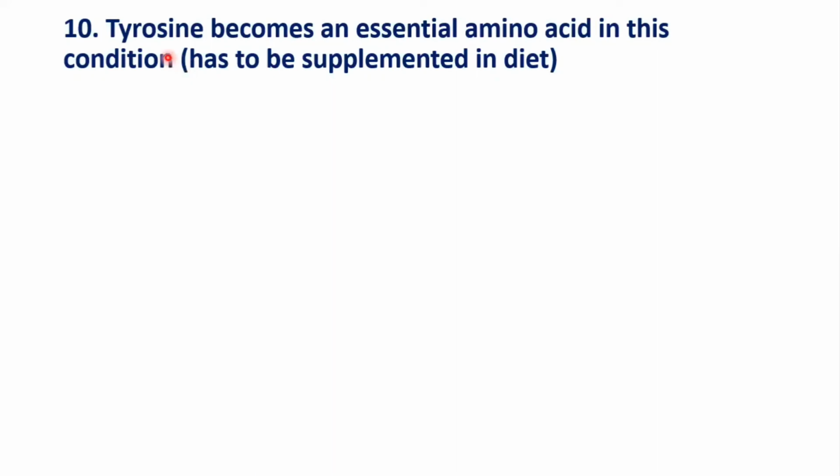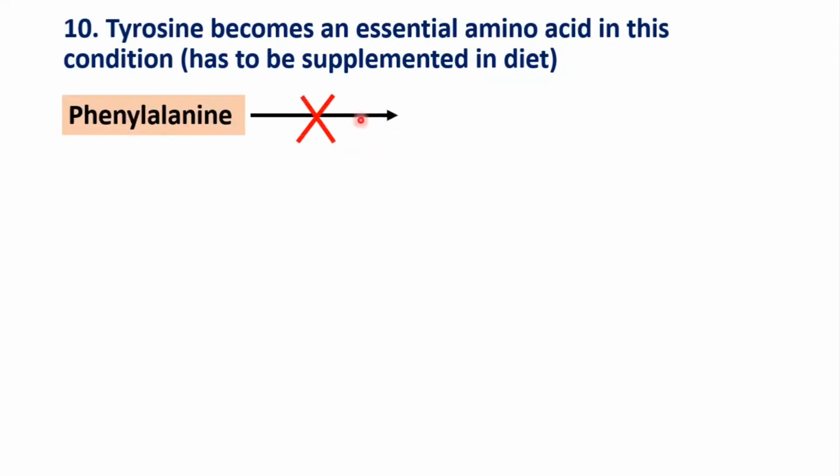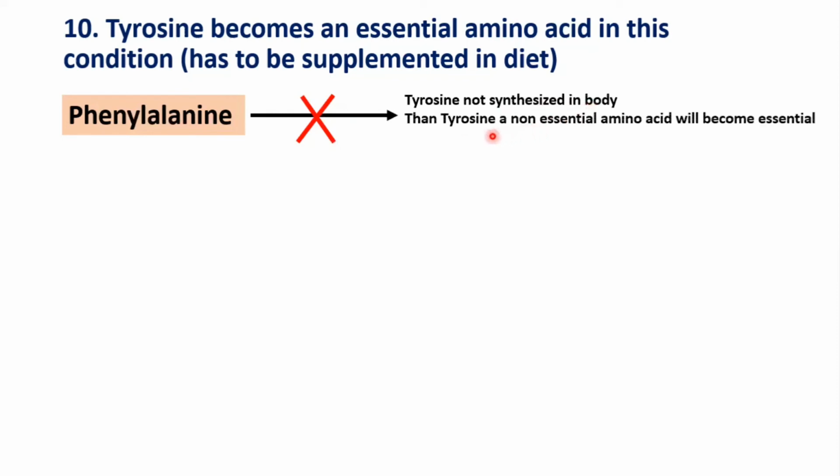The question can also be asked as, tyrosine becomes an essential amino acid in this condition, meaning the PKU. So in PKU, the question can also be framed as tyrosine has to be supplemented in PKU. So in this, you will first show that phenylalanine cannot form tyrosine, so tyrosine is not synthesized in the body.